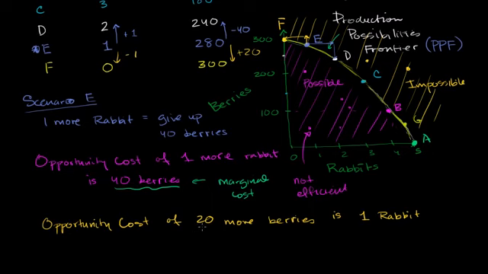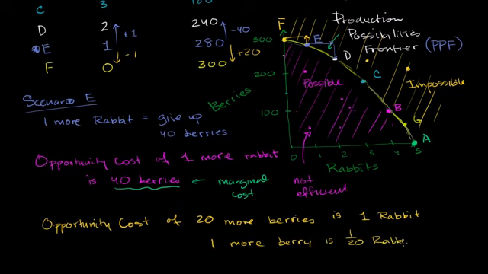If I want to write this as a marginal cost of one more berry, then I could just say, well, if 20 berries is one rabbit, you could essentially divide both sides by 20. So one more berry,